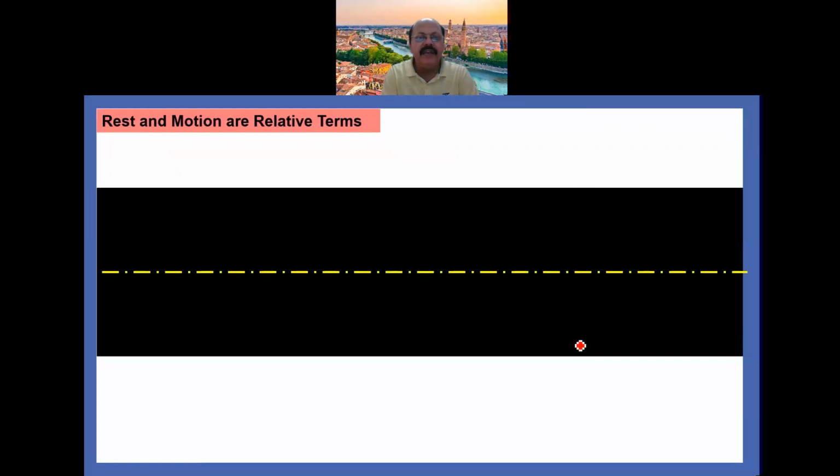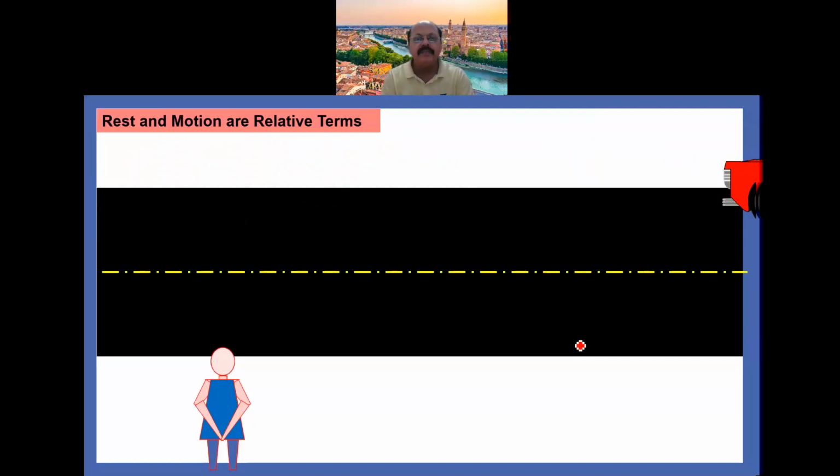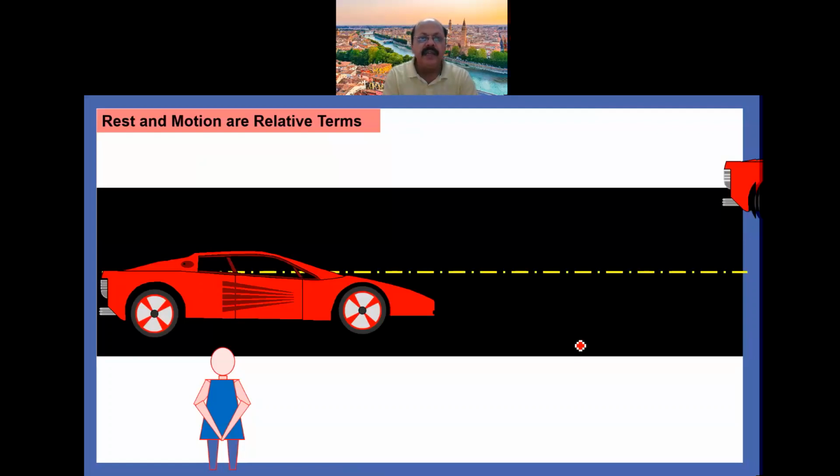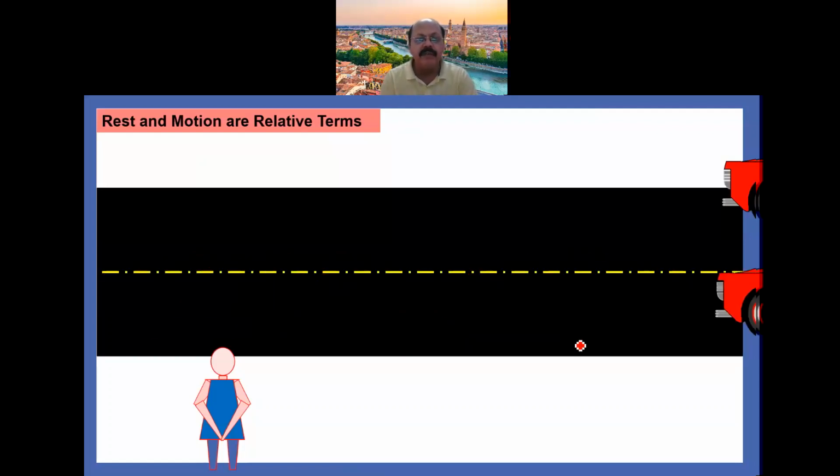Another example we can take here for rest and motion, which we are saying are relative terms. A person is stationary, observing the phenomena. A car is moving with respect to the stationary person. You can see here. And this other car is also moving with respect to the stationary person.